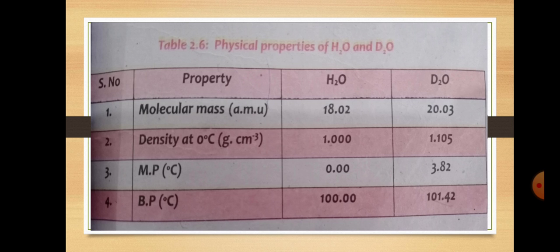The molecular mass is 18 in water and 20 in D2O, density is 1.0 and 1.105. Melting point and boiling point of water are 0 and 100, and for D2O, the heavy water, they are 3.82 and 101.42. This dissimilarity in properties is because of the different number of neutrons.